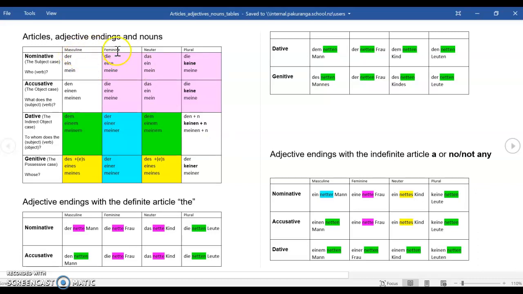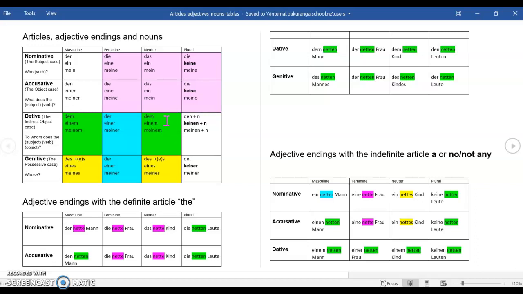Okay, so that's basically what we've got to think about. Is it a der word? Is it a die word? Is it a das word? Or is it a plural word? A der word, if it's accusative, becomes den. A der word, if it's dative, becomes dem. And it becomes des in the genitive. We're not going to talk about that just now, though. We'll stick with nominative, accusative, and dative. Die words stay die words in accusative, but change to der in dative. Das stays das in the accusative, but becomes dem in the dative.